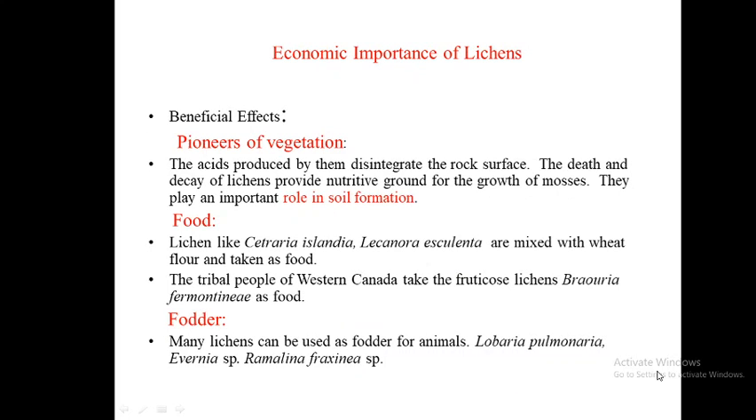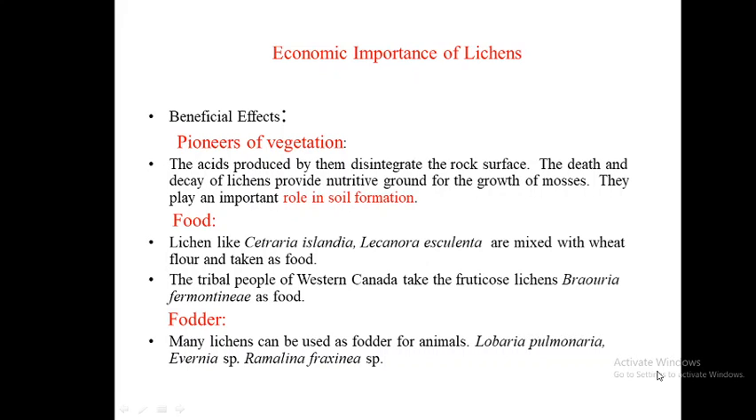Now we will discuss the economic importance of lichens. Lichens cannot survive in polluted areas. They can grow only in pollution-free areas. Due to this special feature, lichens are used as good pollution bioindicators.